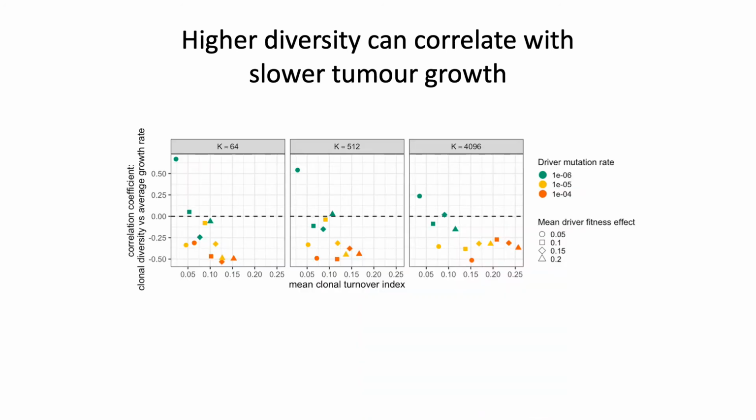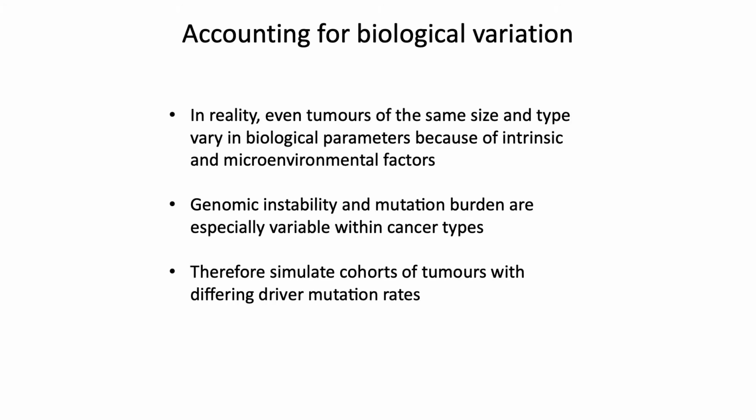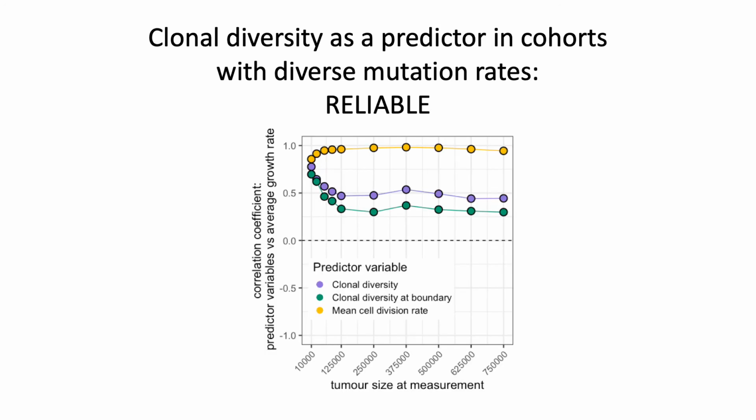If we look at many cohorts of tumors, we find that those that have higher clonal turnover tend to have negative correlations between clonal diversity and average growth rate, whereas those that have very low clonal turnover tend to have positive correlations. But in reality, of course, even tumors of the same size and type vary in their underlying biological parameters, and particularly in genomic instability and driver mutation rates.